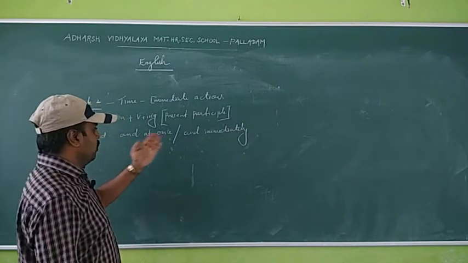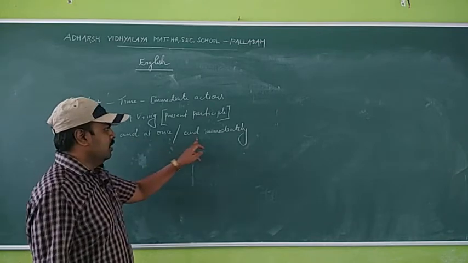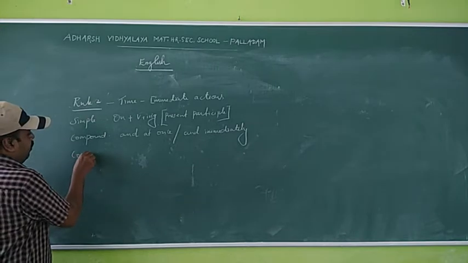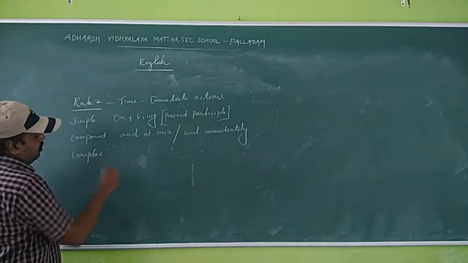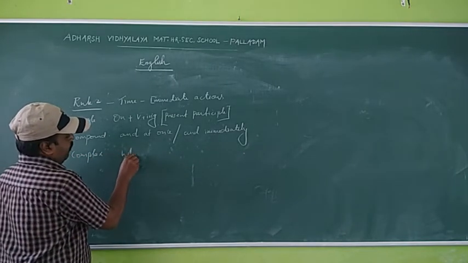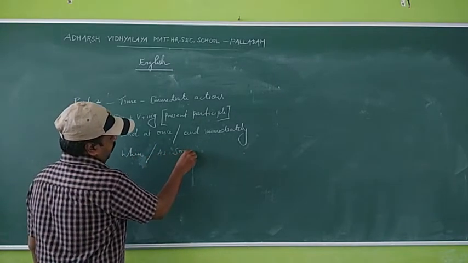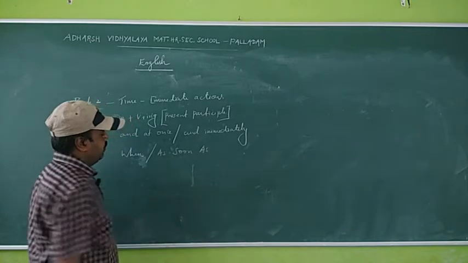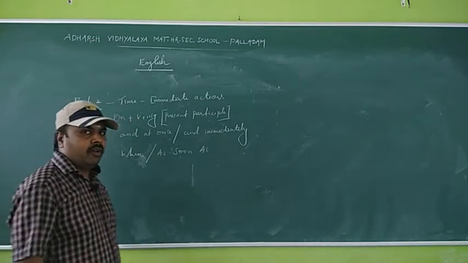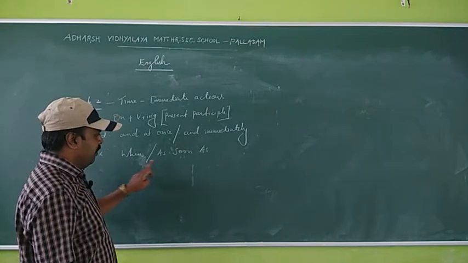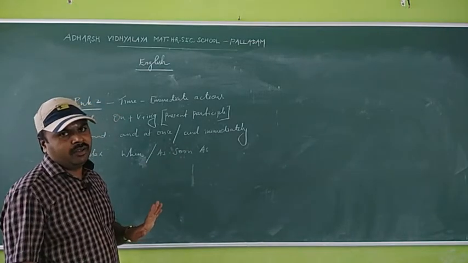We can use both the conjunctions. And complex sentence, subordinating conjunction: when or as soon as. So complex sentence, subordinating conjunction when, as soon as.